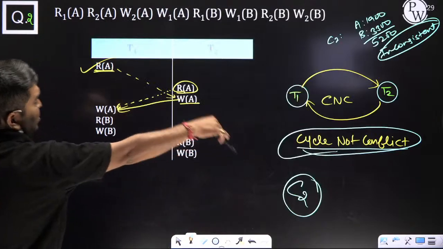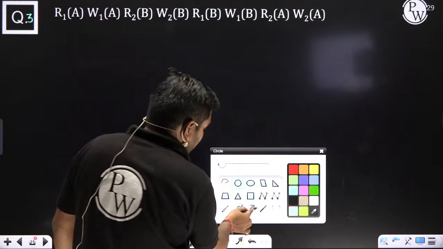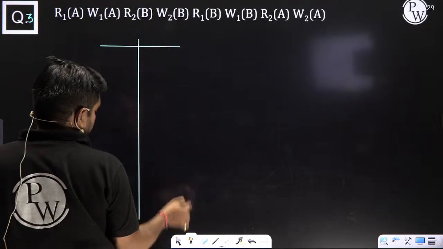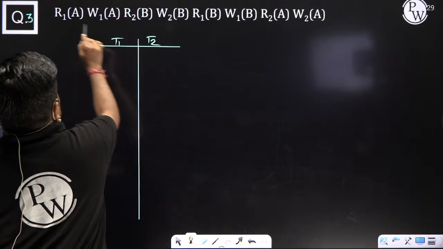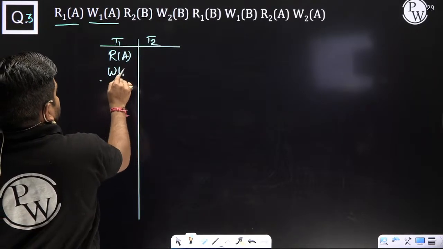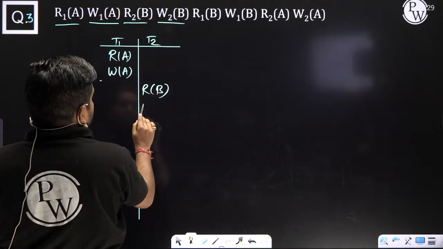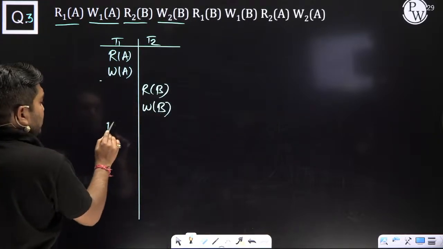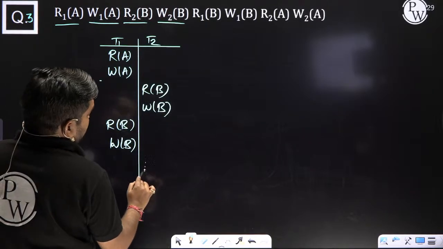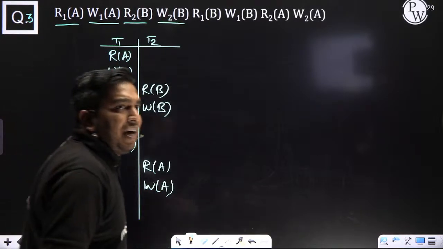The two tools I have given, meaning I am giving the homework, but how to write, I draw. How to write? R1A means transaction number 1 reads A, R2A means transaction 2 reads A, and W1B means transaction number 1 writes B. Chamka everyone.